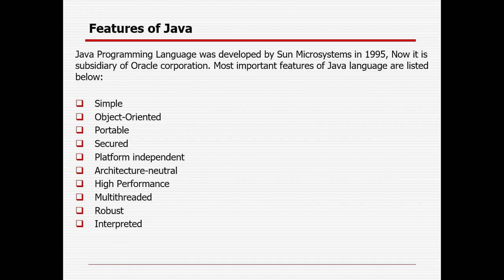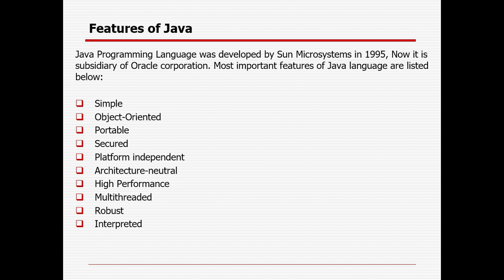Then object oriented. In Java most things are related to objects, right? Object oriented means the user can organize their software as a combination of different types of objects that incorporate both data and behavior. I will cover object oriented programming in the upcoming sessions, but there are concepts of the OOPS programming language, object oriented programming structure, starting with object and class. Apart from that there are four more pillars or features in the OOPS concept, which are inheritance, polymorphism, abstraction and encapsulation. In the upcoming sessions I will cover each and every item that is part of the OOPS concept.